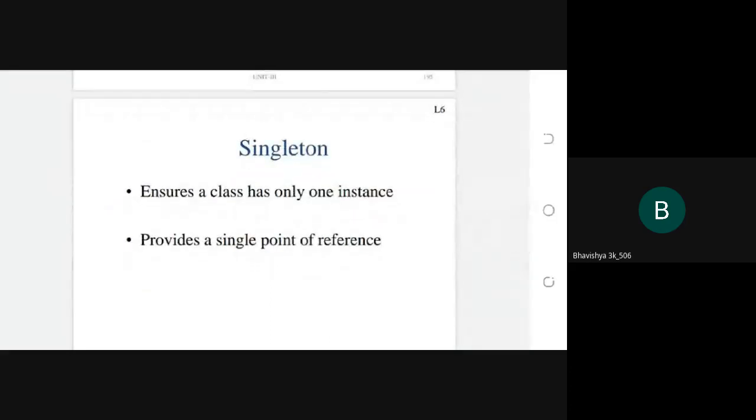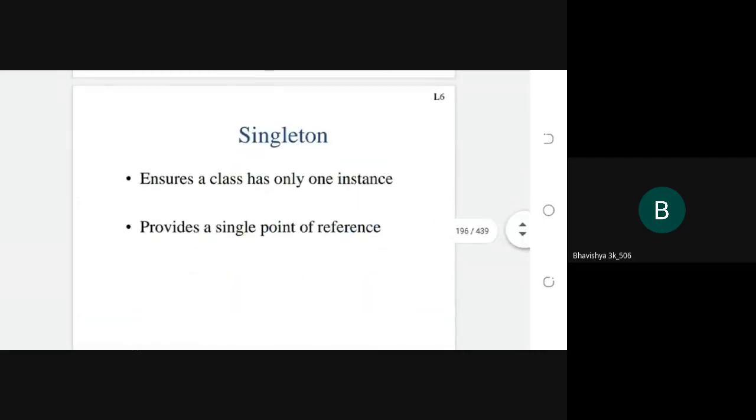Next one you see here is consequences. Next one is the consequences of the singleton design pattern. The singleton design pattern has some consequences also. The consequences mean that whenever you use the singleton design pattern, you can get some positives and some negatives. Those are called consequences. Here the singleton design pattern ensures a class has only one instance. This is one of the benefits of the singleton design pattern.